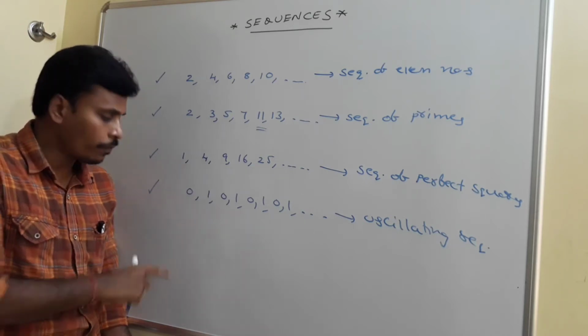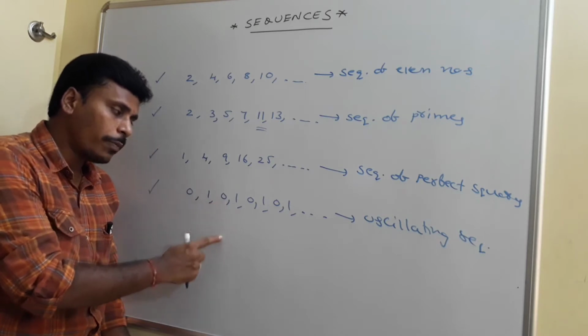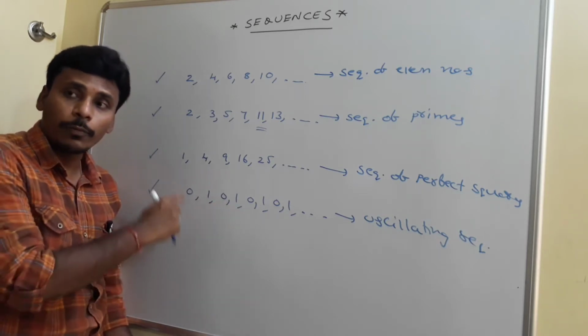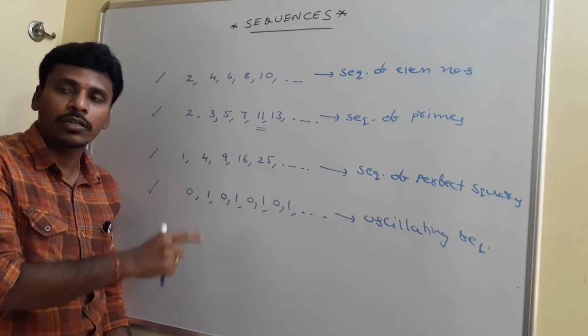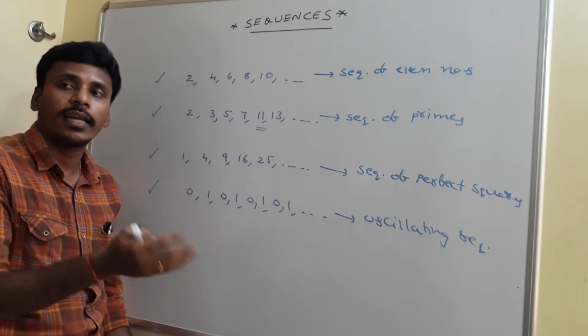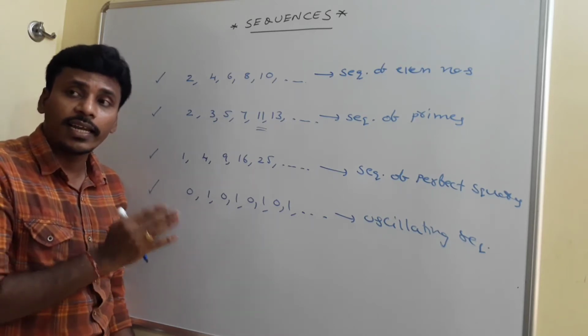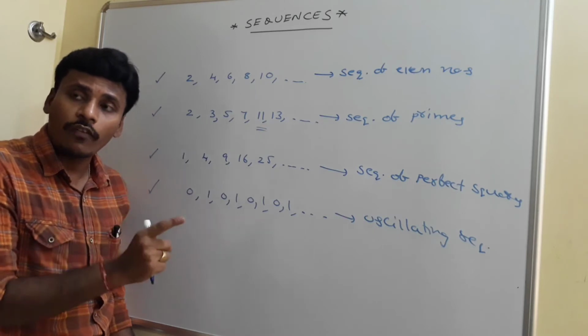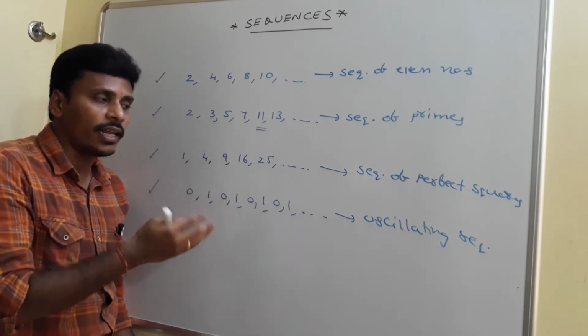See, if you observe, first place 0, second place 1, third place 0, fourth place 1. That means every even position is occupied by 1 and every odd position is occupied by 0. So what is the element in the thousandth place? Clearly it is 1. What is the element in the 2019th place? Clearly it is 0. So along with the position, I am able to give you the object. So we call it an oscillating sequence.